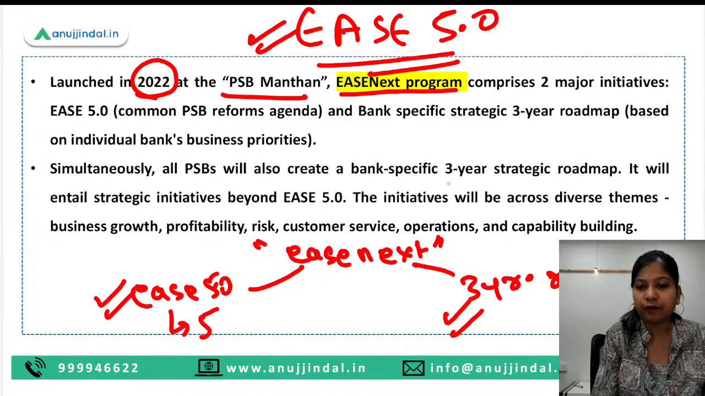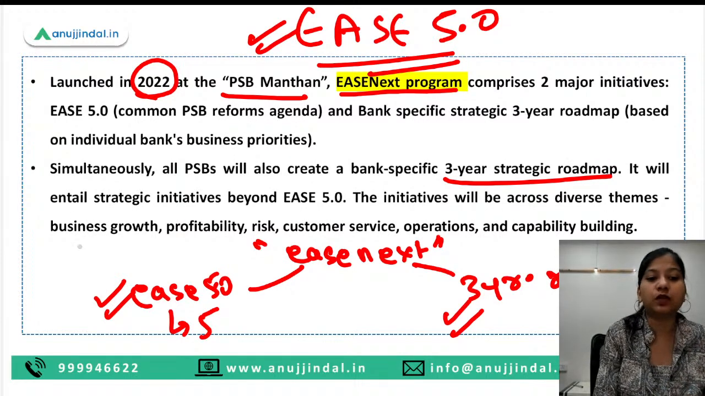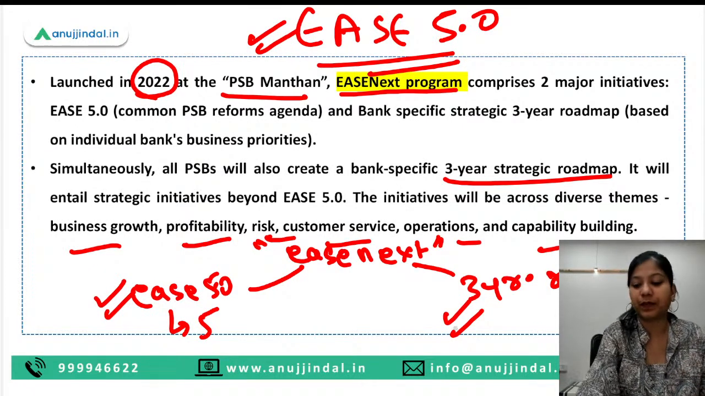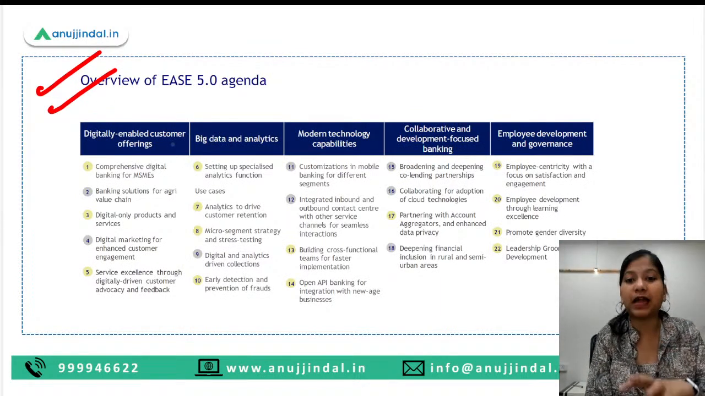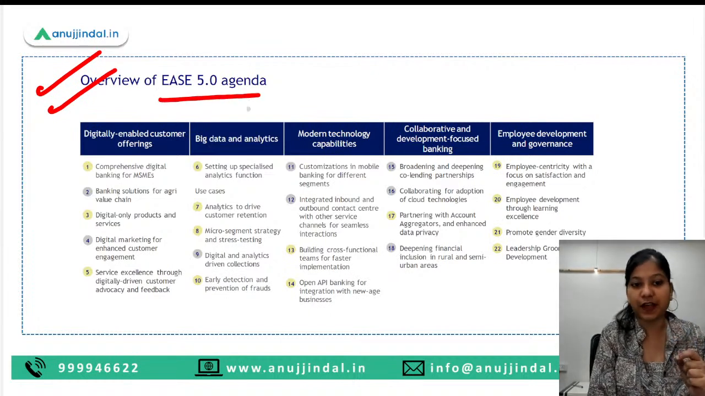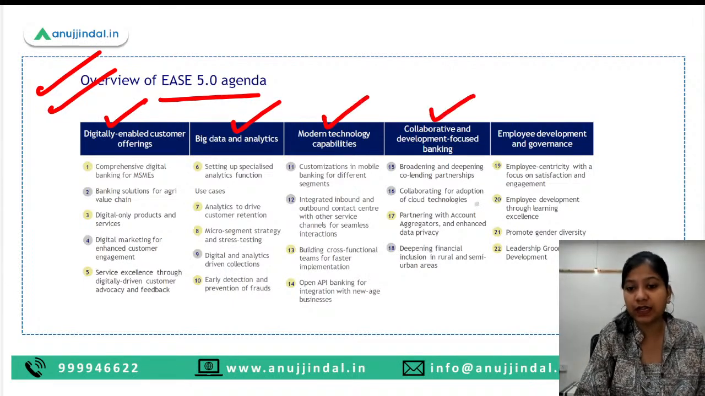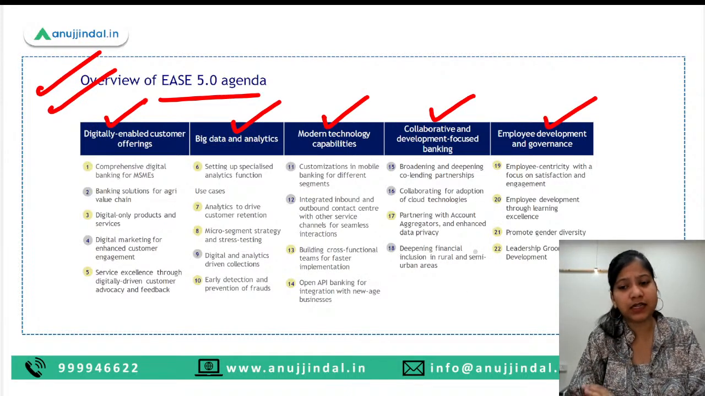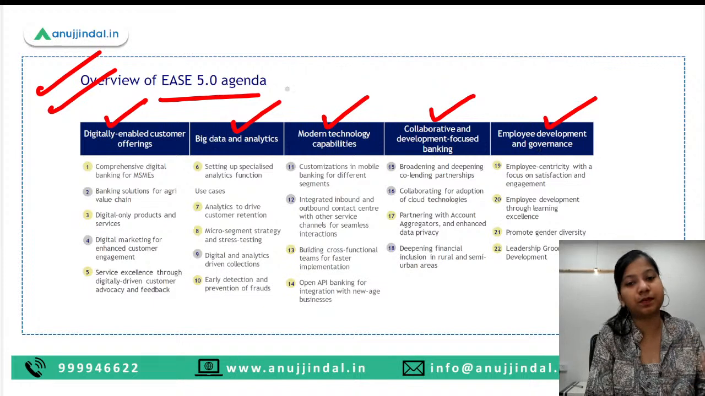Next is that, as I have already told you, they have to prepare a 3-year strategic roadmap, and that roadmap will focus on business growth, profitability, risk reduction, customer service operations, and capability boosting. So here is the list of the 5 parameters or components of the EASE 5.0 agenda: digitally enabled customer offerings, big data and analytics, modern technology capabilities, collaborative and development focused banking, and development and governance. So these are the 5 components of the EASE 5.0 agenda on which banks have to perform.